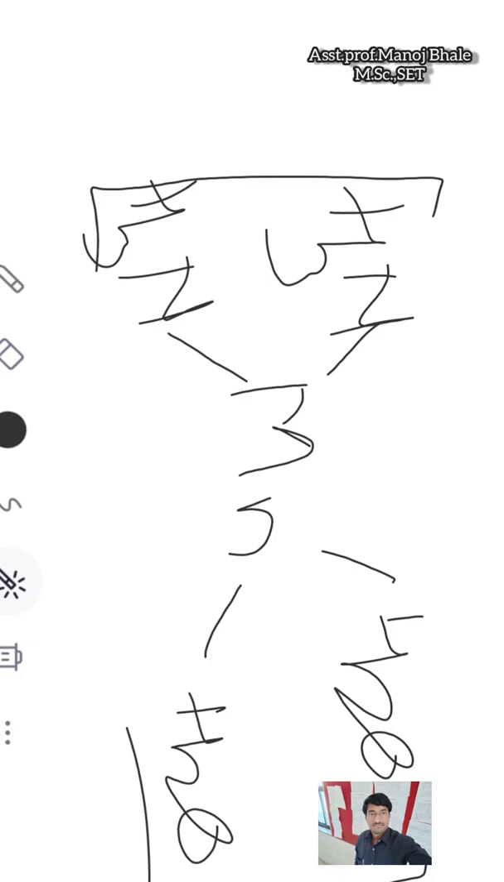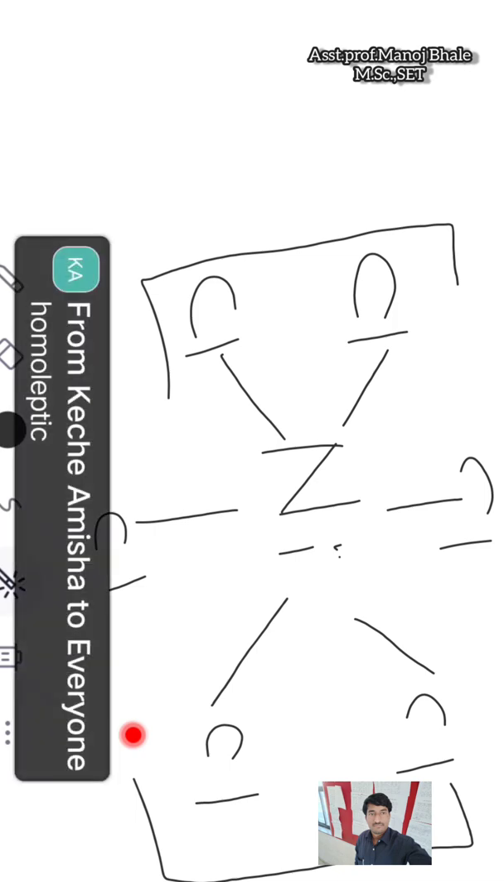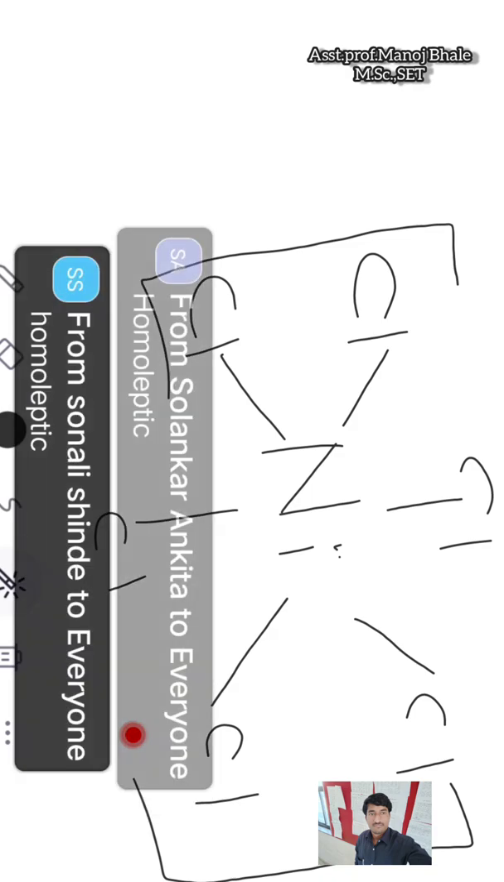Now the next example. The question for all students is whether the given complex is a homoleptic complex or heteroleptic complex. Which type of complex is given there? Is this an example of the homoleptic complex or heteroleptic complex? Yes, right. Homoleptic complex. This is the homoleptic complex.